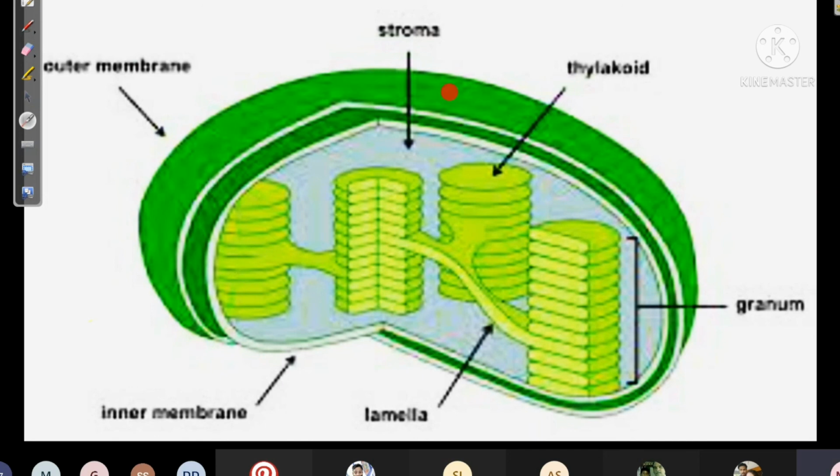Now this is a chloroplast. You can see they are cutting and showing. So this is how the thylakoid membrane is arranged, like a pile of coins. A group of thylakoid membrane is called grana or granum. Then these connections are called lamella. And the space inside is called stroma. So they have an outer membrane and they also have an inner membrane. Then they have lots of thylakoid membrane. In thylakoid membrane only, color will be present.